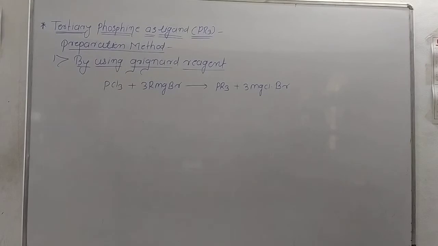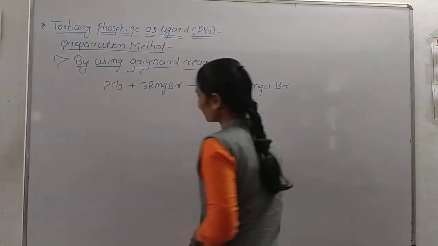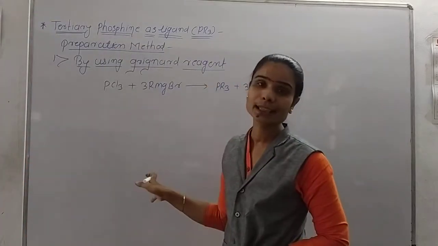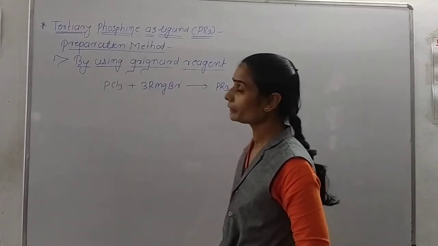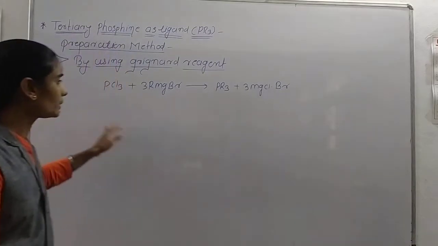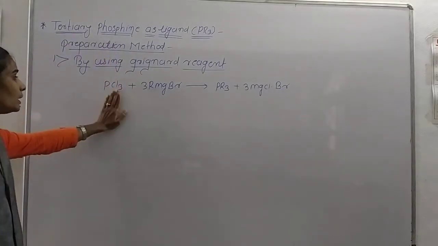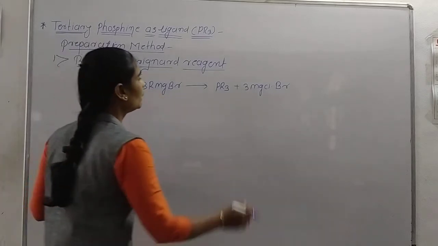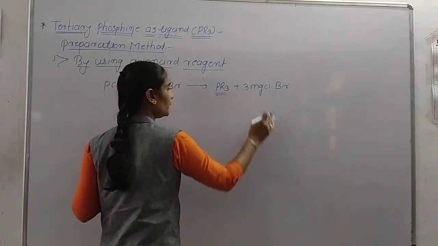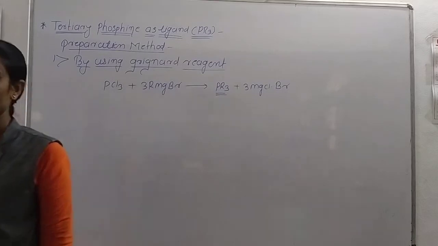We know that RMgX is the formula of Grignard reagent. In this first method, phosphorus trichloride reacts with Grignard reagent to form the phosphine and the side product.